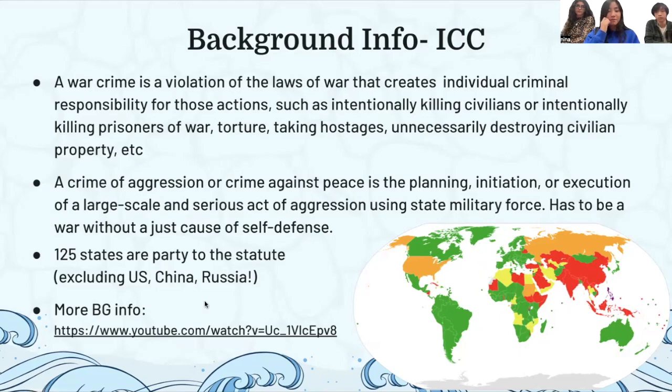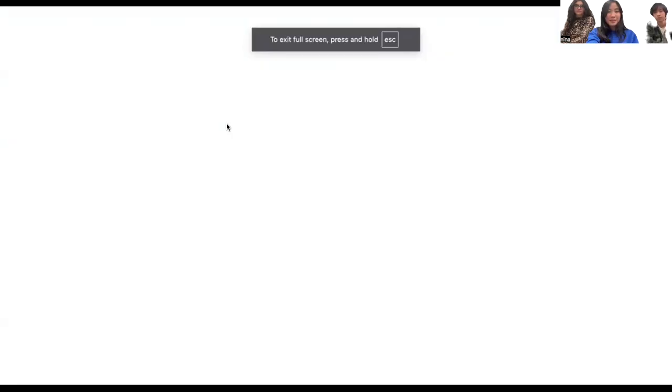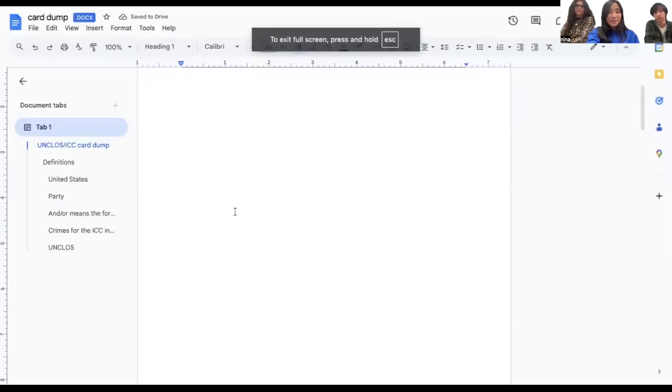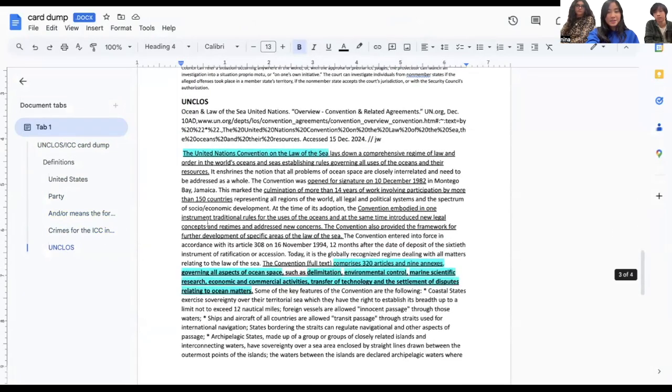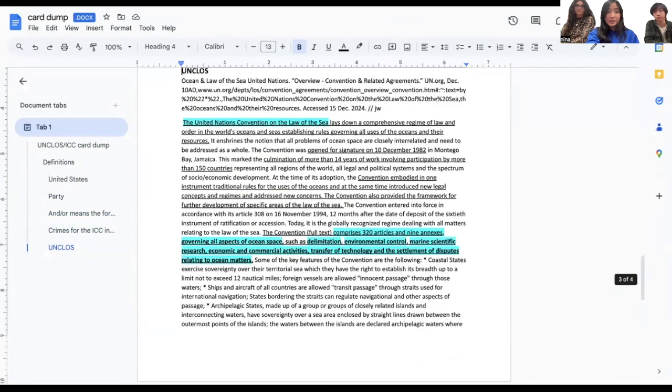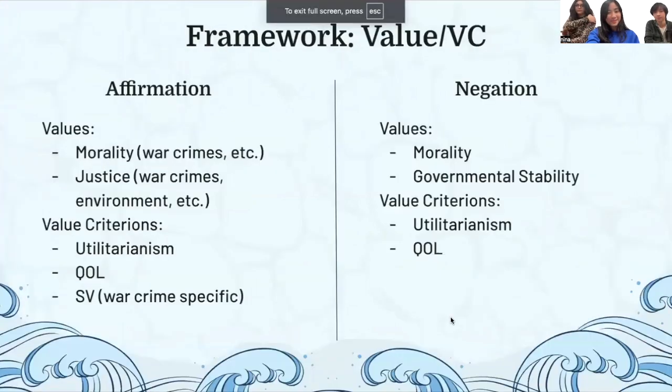If you want more background info, there's a really good YouTube video that we'll link here later. Okay. On definitions, we have this really good document that explains definitions. It's a card dump. Basically you can look through this later and cut this for your own cases, but it should give you all the info needed in the resolution.